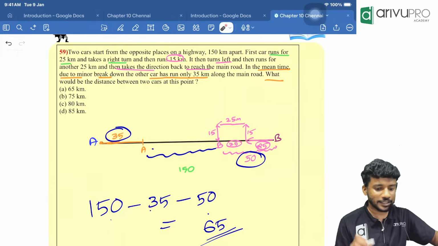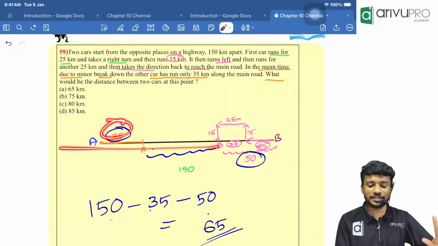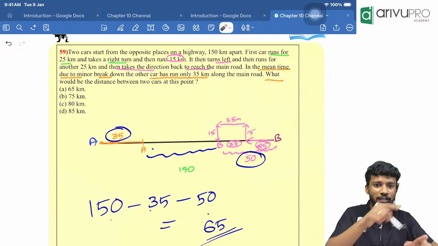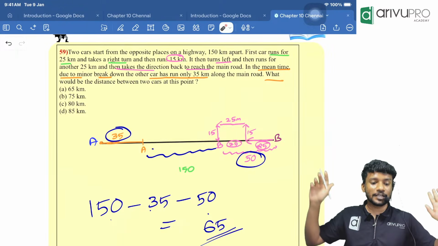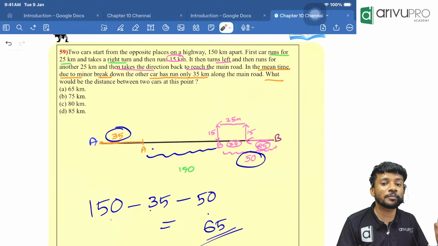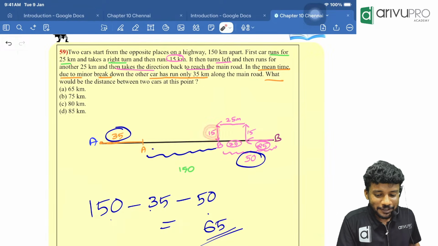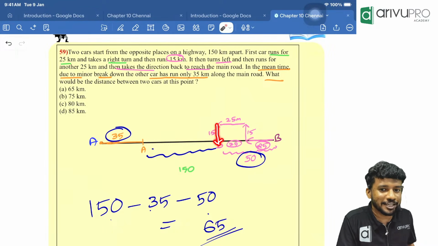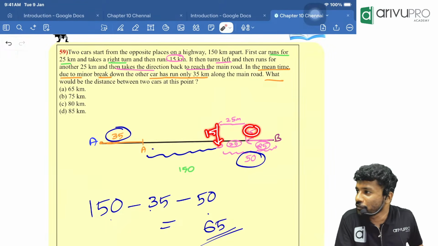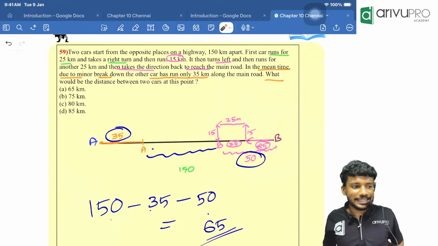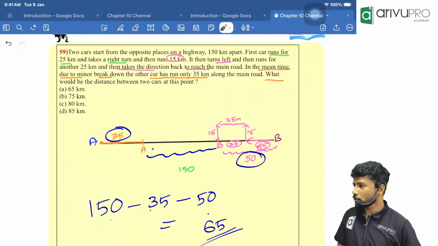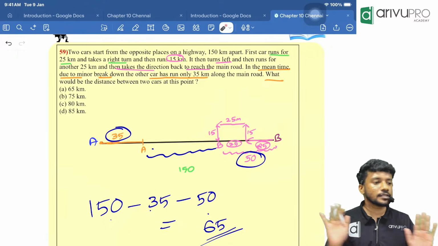If a breakdown is there, it will travel the same distance traveled by the other car, in a different direction, through the main road itself. One mistake everyone will make is that they might forget this 15. Can the car teleport from this place to this place? No. The car should travel from this place to this place, which means it should travel this 15 kilometers. That's the point. That's the content.